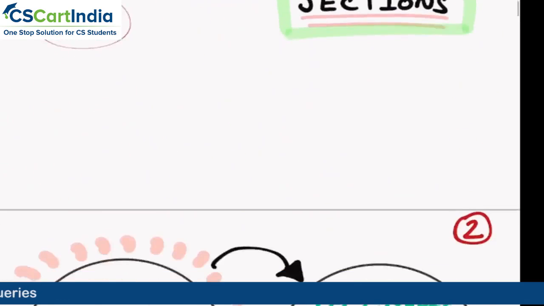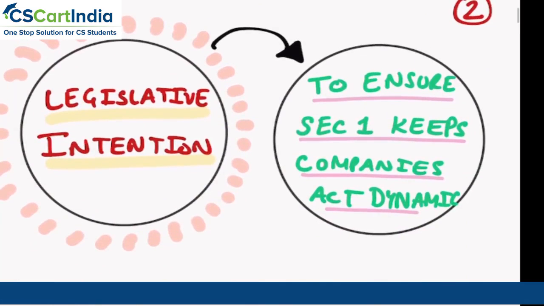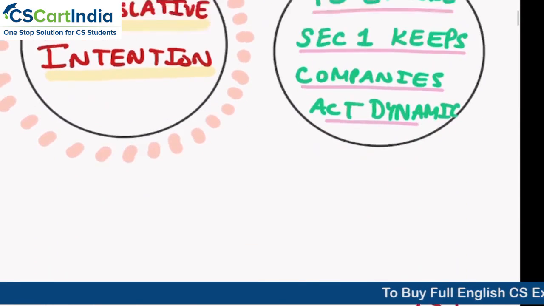So let us try and understand what is the legislative intention of section number 1. It is very, very simple. To ensure that section 1 keeps the Companies Act 2013 very dynamic.